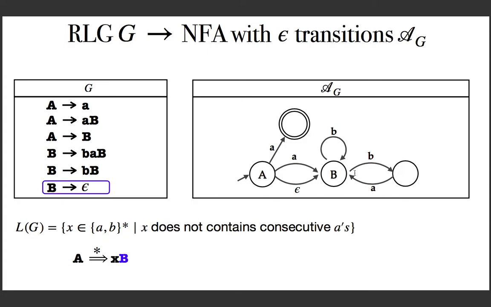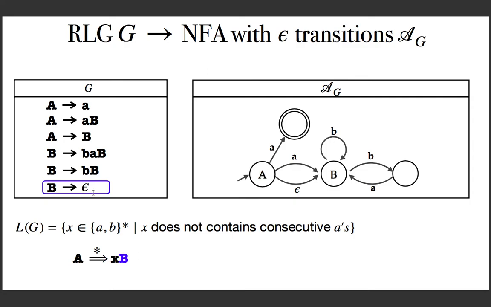So in the NFA, you will be in the state B, because having capital B as the variable means being in the state for B. Till now, the input read is the string x. Maybe I read it by taking these transitions any number of times, and finally arrived here in B. What I have read so far is the terminal string x.